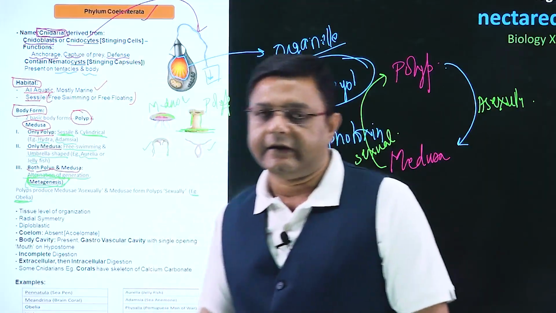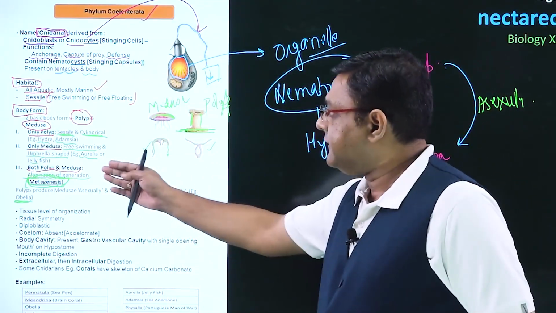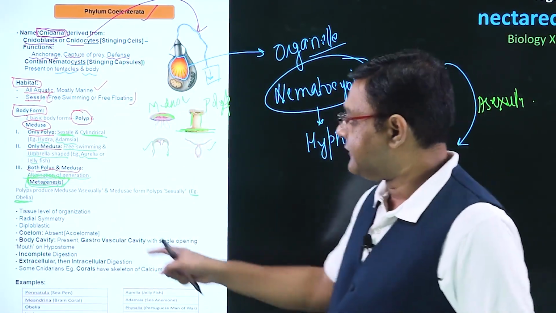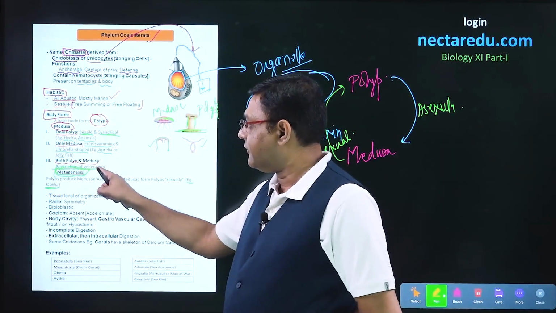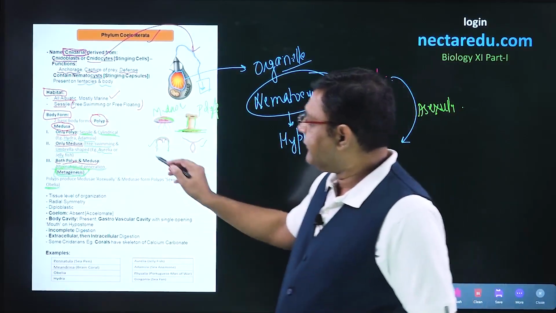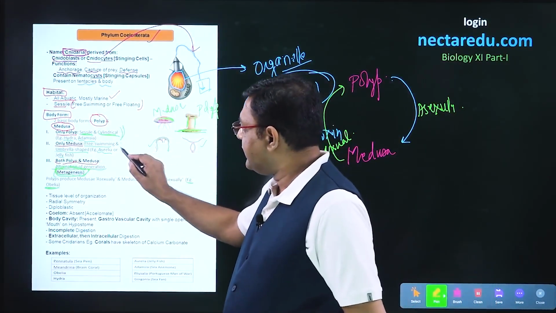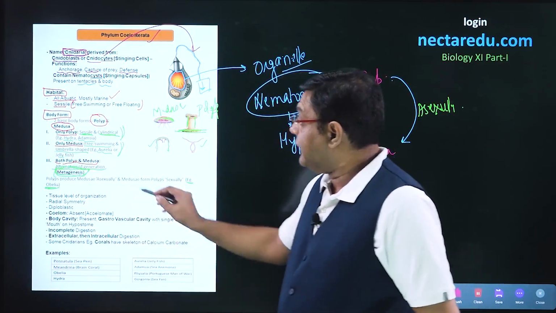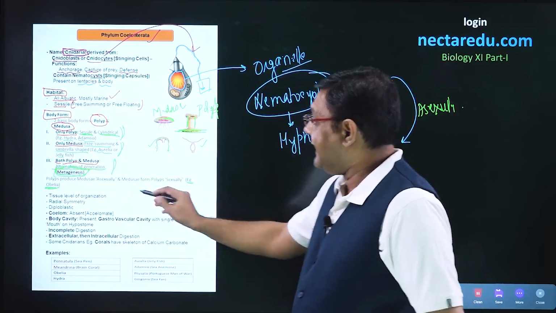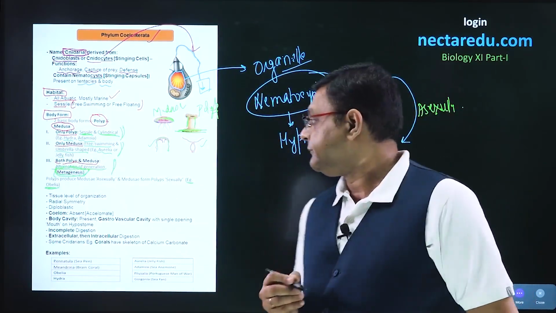So these are the three examples. The point to be noted here is that if we ask whether all the members of phylum Coelenterata show this alternation of generation or metagenesis, then the answer is no. There will be coelenterates which show only polyp, there will be some which show only medusa, and only some will be showing both polyp and medusa, and only then this alternation of generation will be present.